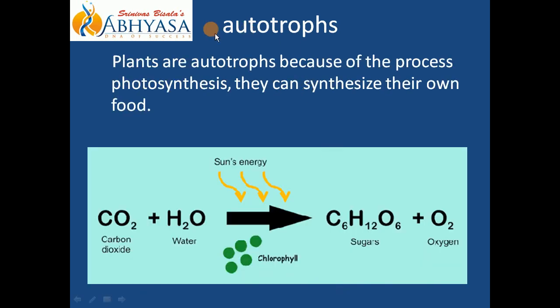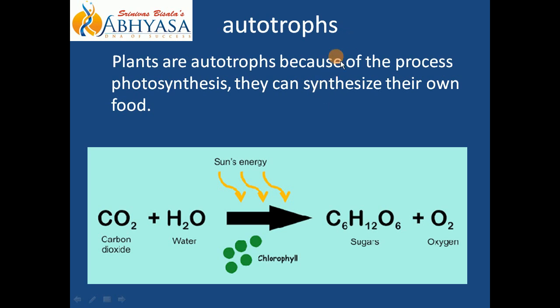Next term is autotroph, a very popular term. Even though you must have heard or already know the meaning of autotroph, this is a term that we are going to study n number of times in our 11th standard and 12th standard combined. So there is no harm studying it here one more time. You can split this term into auto and troph. Auto means self, troph is related to food. So all the plants are autotrophic in nature.